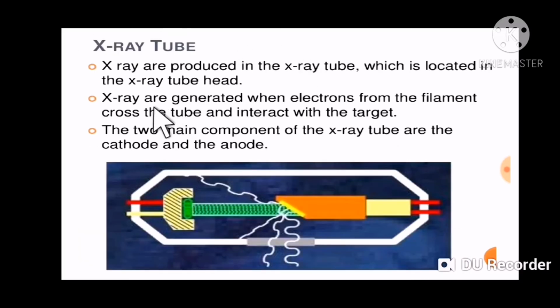So now here we discuss how the X-ray is generated. X-rays are produced in an X-ray tube which is located in the X-ray tube head. X-rays are generated when the electrons from the filament cross the tube and interact with the target. The two main components of the X-ray tube are the cathode and anode.